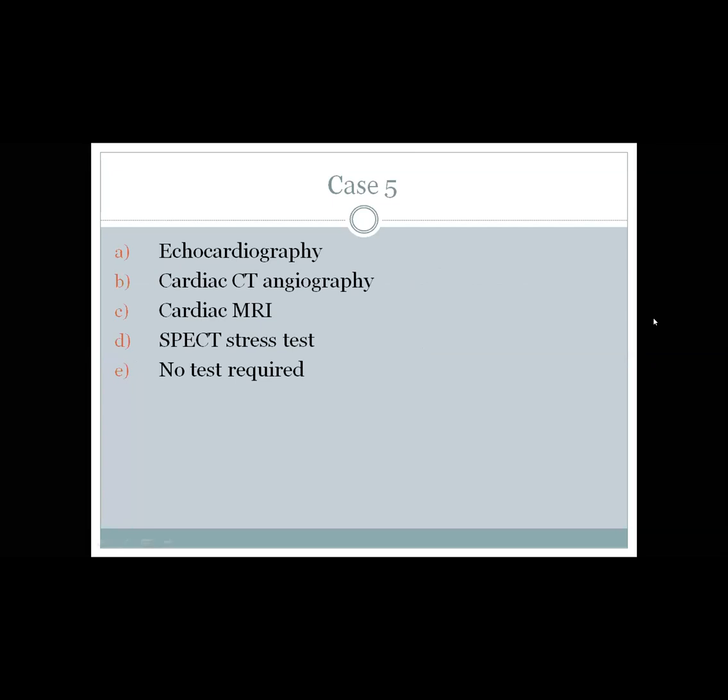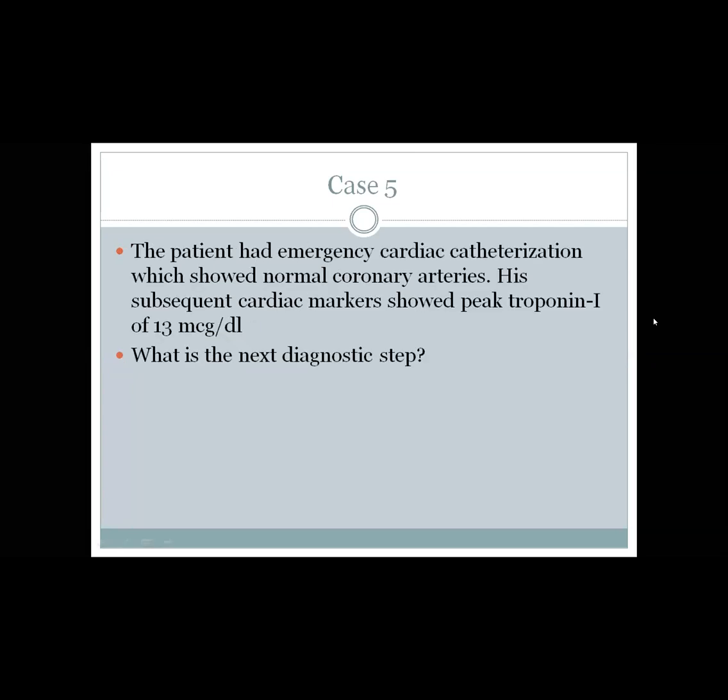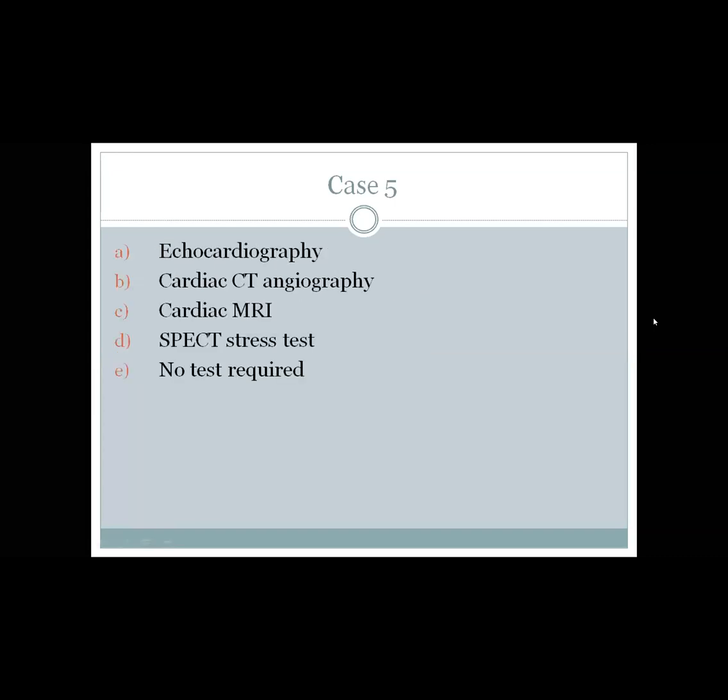To exclude myocarditis. This patient has normal coronaries and elevated troponin, so we look for other types of myocardial injury other than myocardial ischemia. So cardiac MRI is the best option.